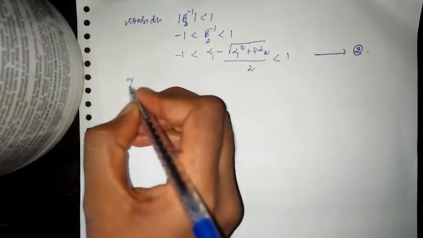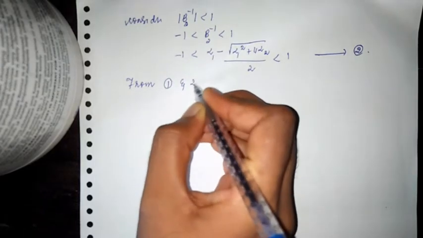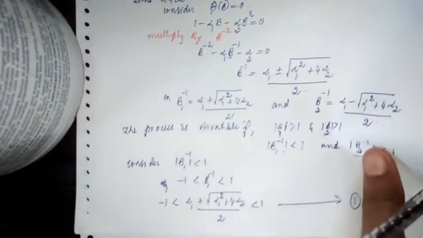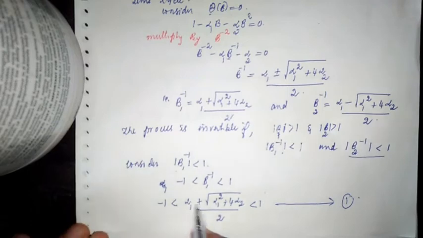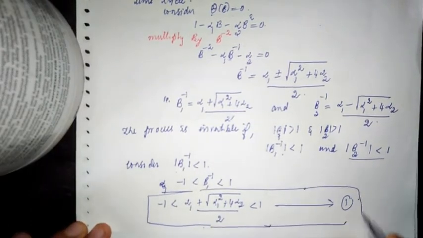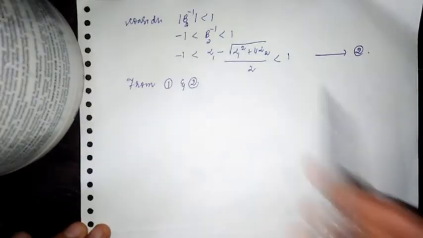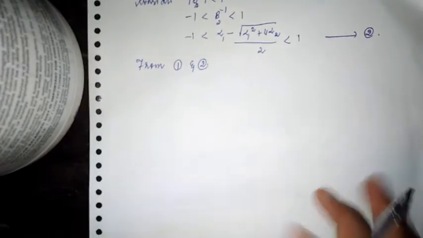So now from 1 and 2. What is 1? From equation 1, this condition, I will just highlight this one, and from equation 2, I will just write the expression first.